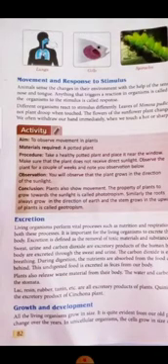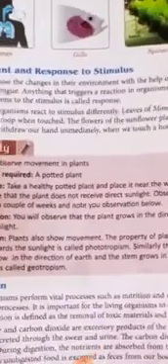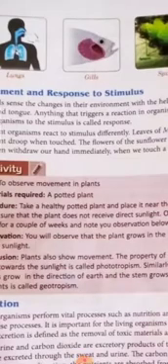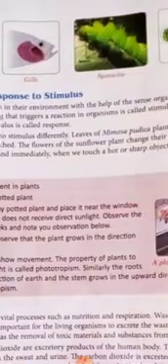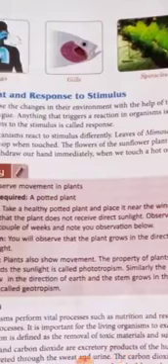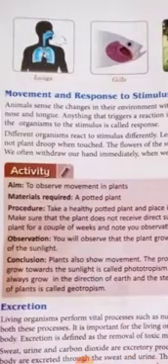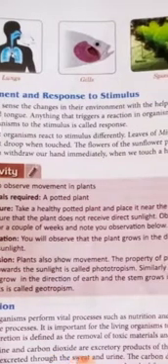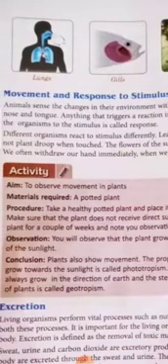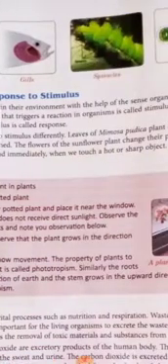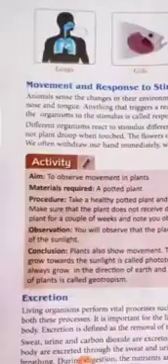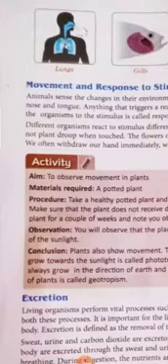Now, response to stimuli. Children, as you know, you have five sense organs to react to the environment. With the help of these sense organs, we can react to the outer world. Anything that triggers a reaction in an organism is called a stimulus, and the reaction of the organism to a stimulus is called a response.